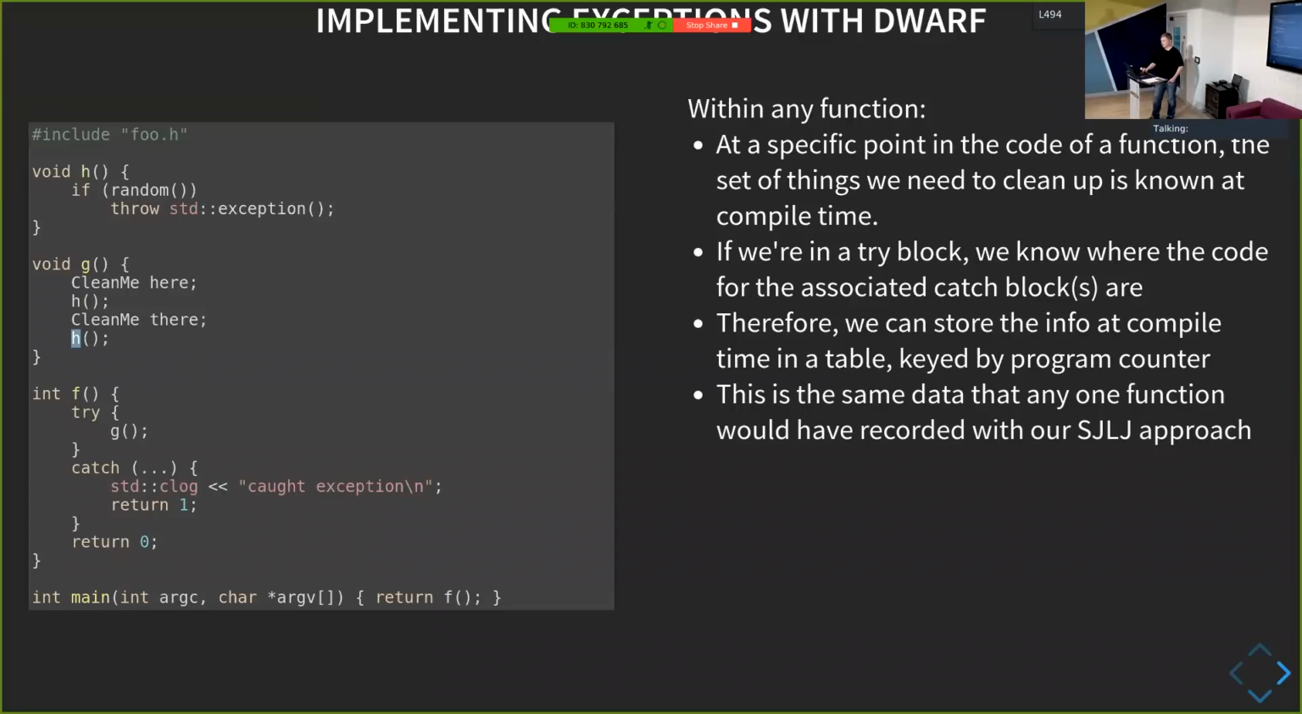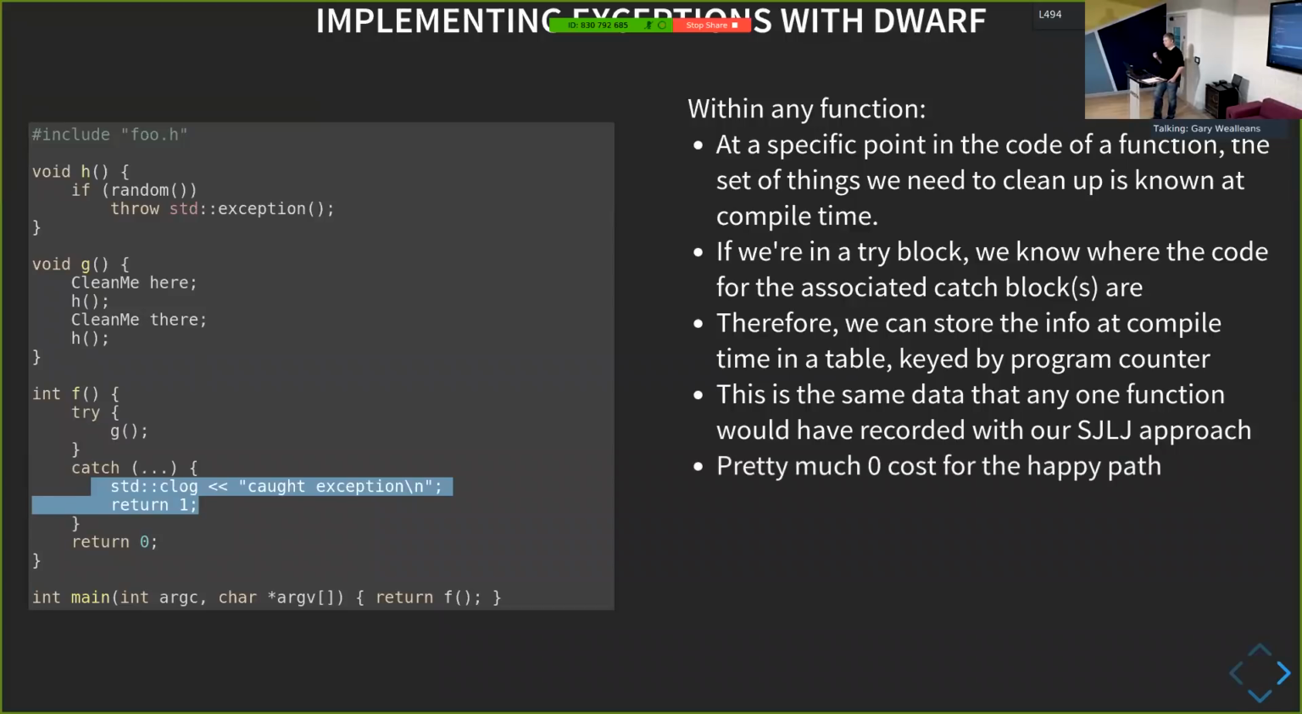And that works for the catch blocks as well. So if I'm in G, or if I'm just calling G from F, and G throws, then I know I need to run this exception handling code, or potentially need to run it. The great thing about this is that there's pretty much no cost involved for the happy path. If you're not throwing exceptions, then you don't have to worry about it.